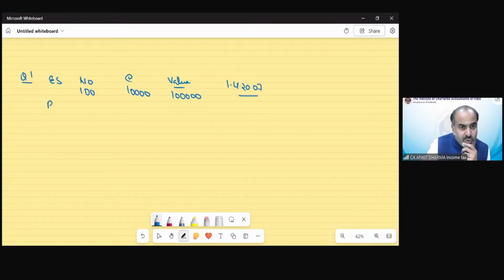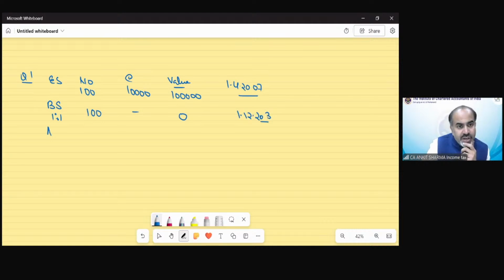Again, bonus shares were also allotted in 1:1. So 100 bonus shares, we did not pay anything for it, so the cost would be 0. That has been allotted on 1st December 2023.